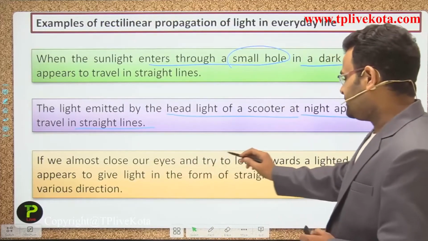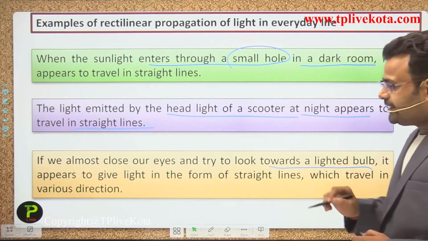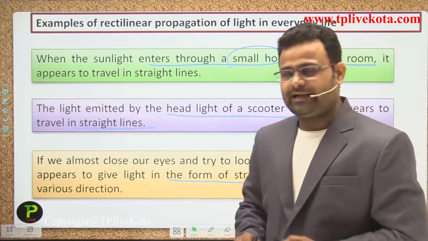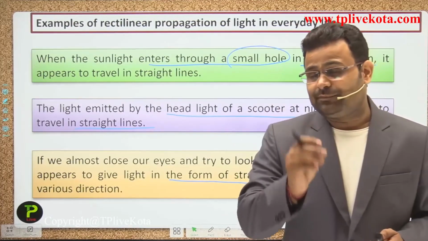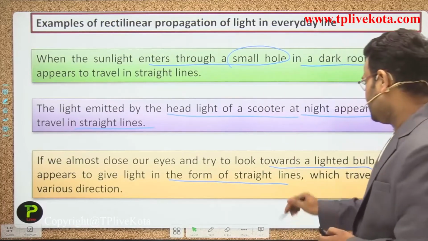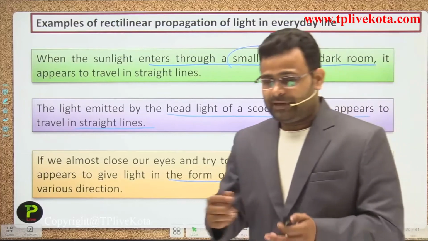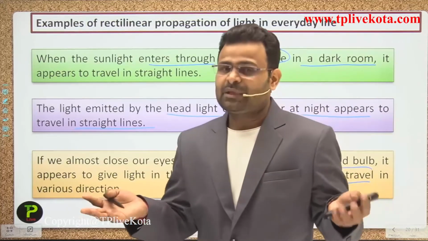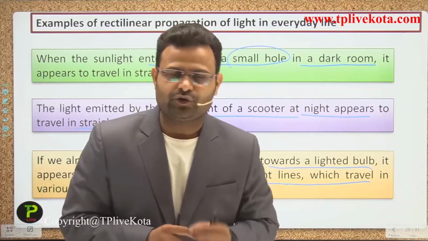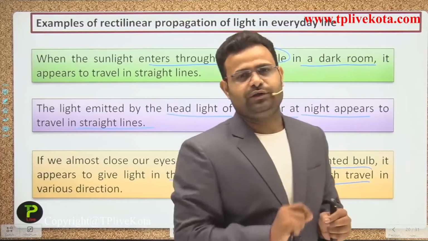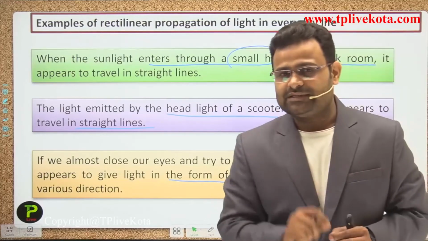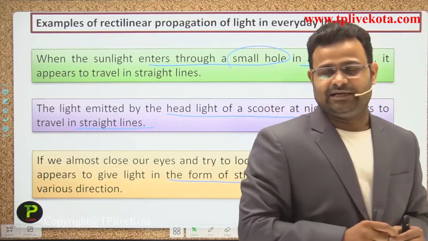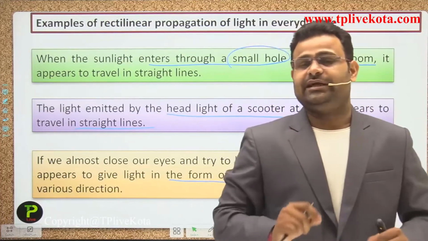If we close our eyes and look towards a light bulb or tube light in your room, the light appears in the form of straight lines. If you open your eyes, the brightness appears to move in all directions. But when we close our eyes, we open only a small hole, so we visualize the light through a small hole, and the light appears to move in a straight line.